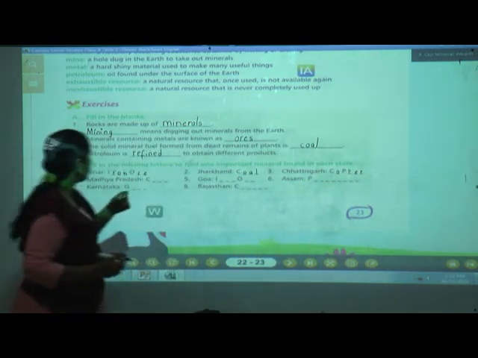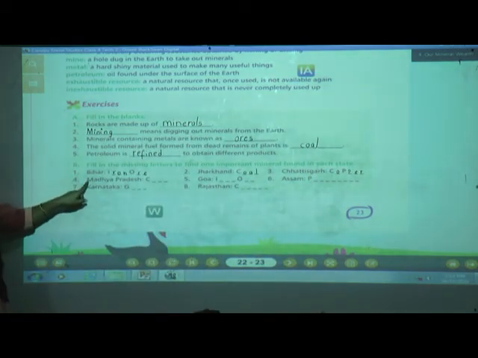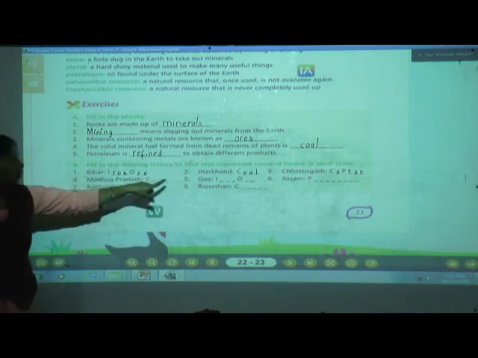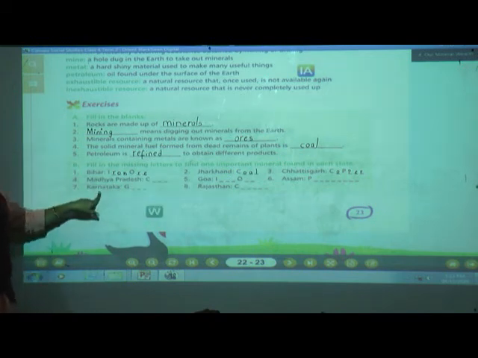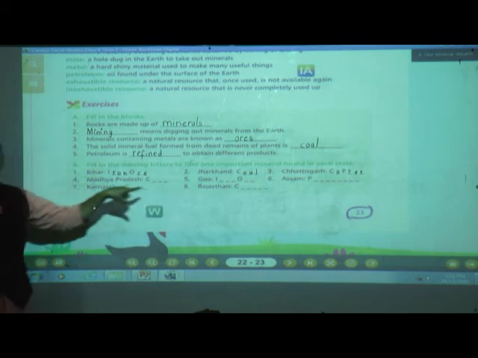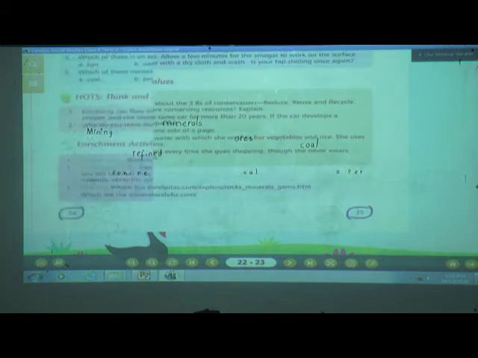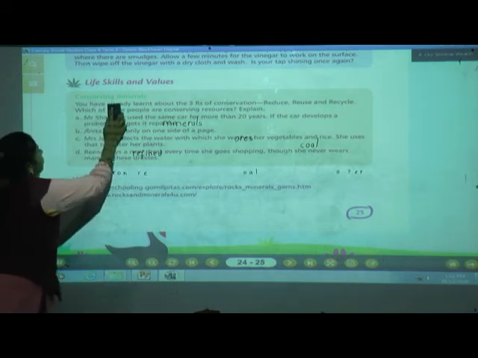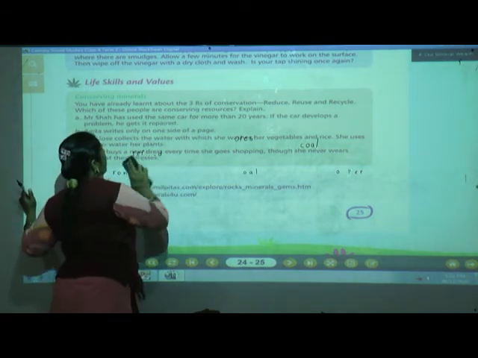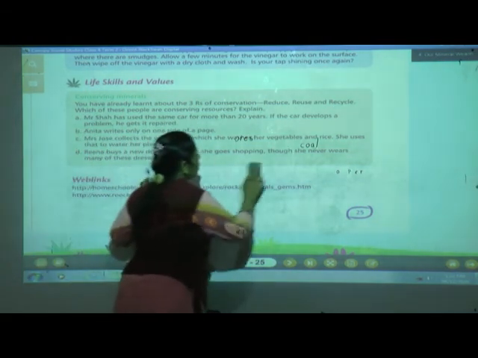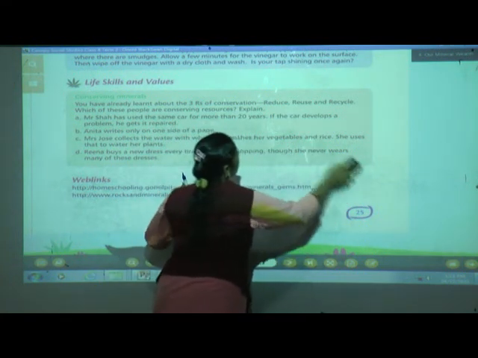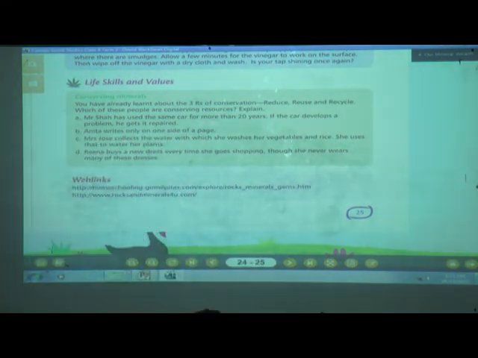Copper. So your homework is, you have to do here Madhya Pradesh, Goa, Assam, Karnataka, Rajasthan. You have to do whatever remains. I have done 3 for you all. Okay. Now next page. What do we have on the next page? We have MCQs. So everybody open page number 24.